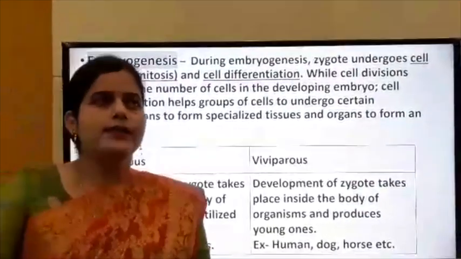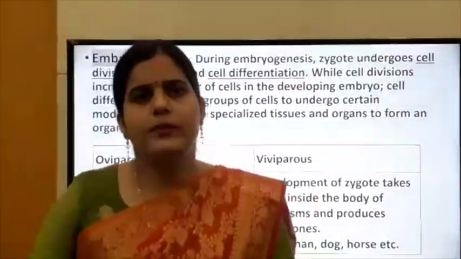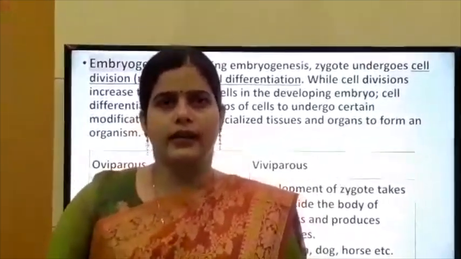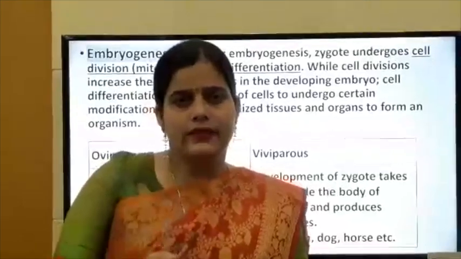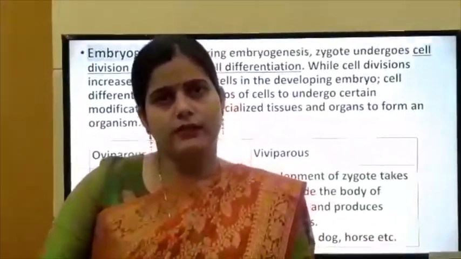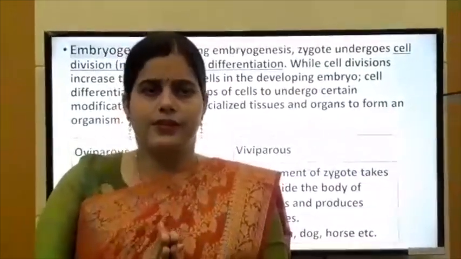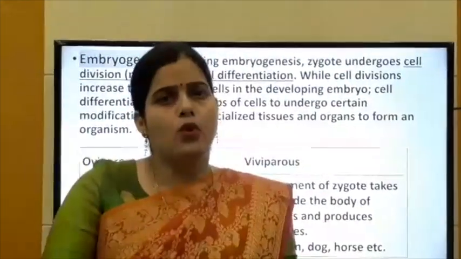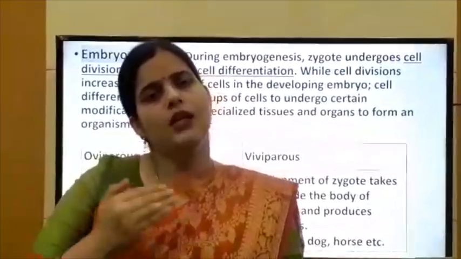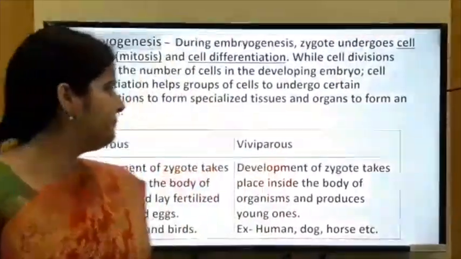Once a zygote is formed, it divides again and again and forms a large number of cells. Cell division increases the number of cells within a zygote, and cell differentiation forms specialized organs which develop into an offspring.